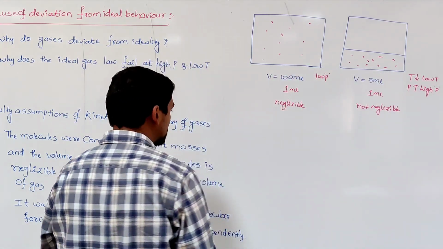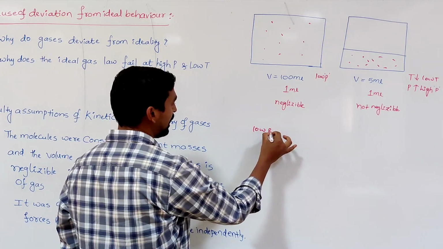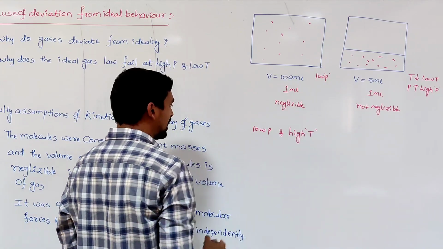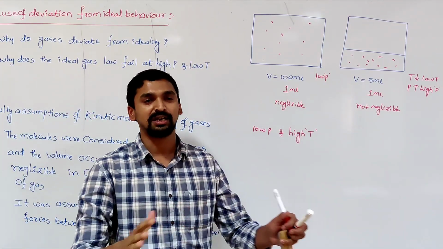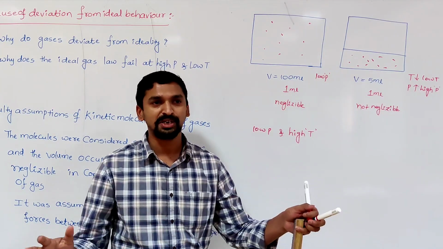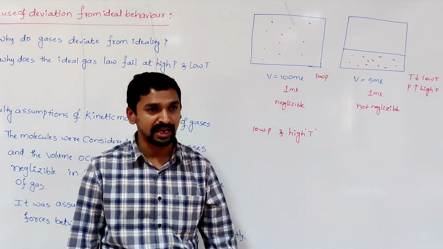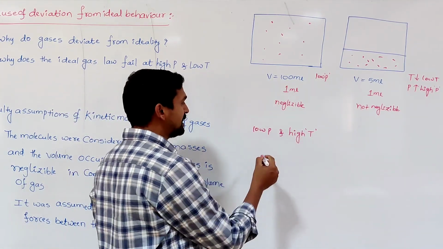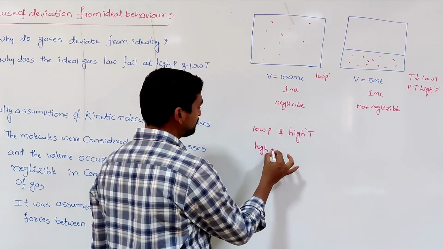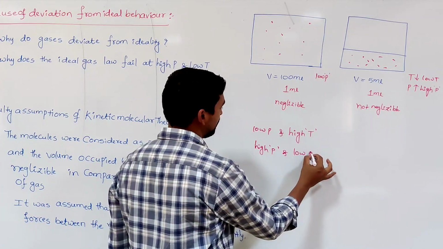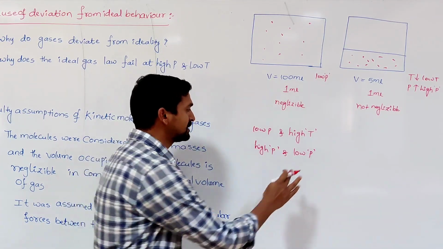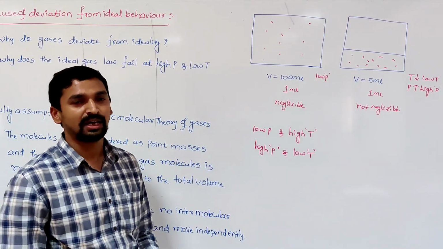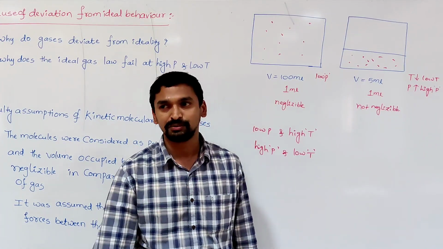Here also, let us take two conditions. At low pressure and high temperature, the gas molecules always try to move away from each other. When they move away from each other, the intermolecular forces mostly may not exist, so they can occupy the entire volume of the container. But when we change the condition to high pressure and low temperature, the gas molecules come very close to each other, and obviously some intermolecular forces exist.